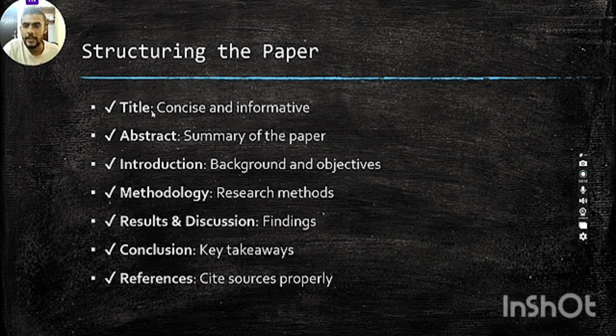First you have to write the title, concise and informative, not very long. Abstract, a summary of the paper. Introduction, background and objectives. Methodology, research method, how you perform your experiment, how is your experimental setup and all. Result and discussion, what you find from the experiment, just write that in this section only. Conclusion and references, cite sources properly.